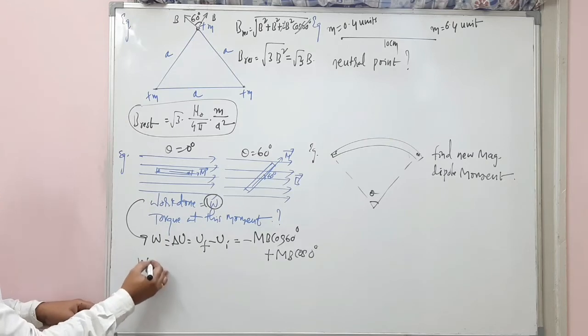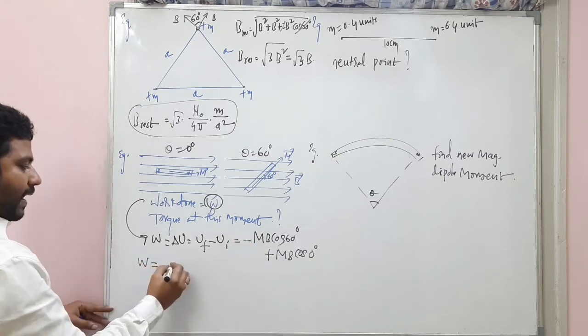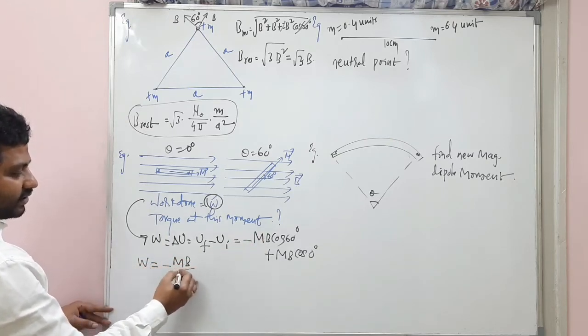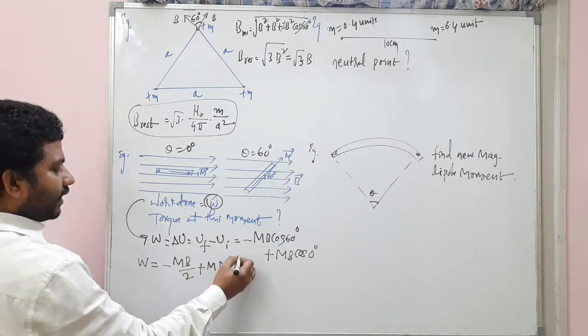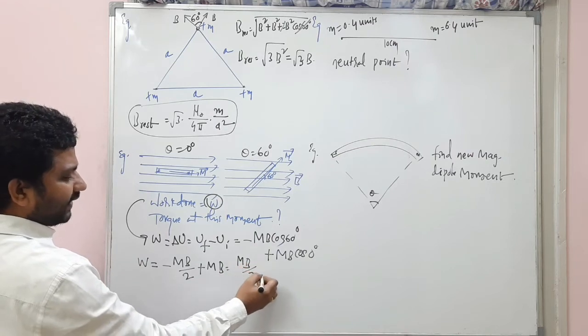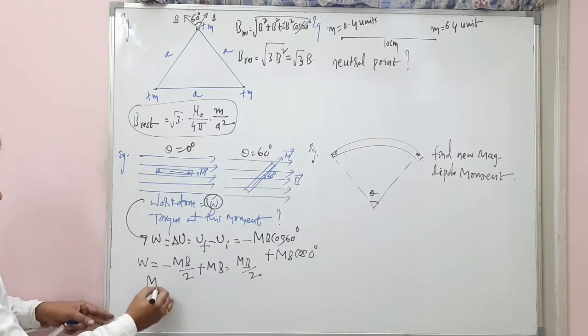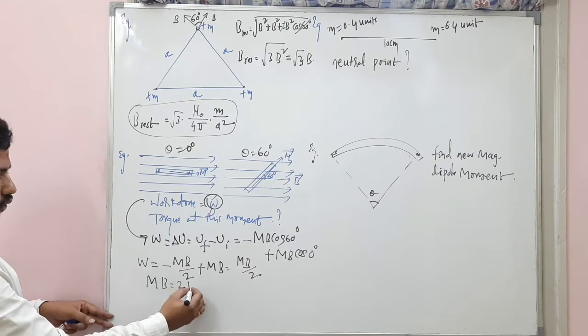Now W is equal to, what is this? Minus MB cos 60, which is 1 by 2, plus MB. So the answer is MB by 2. That is not the answer, so I can write from here MB is equal to 2W.